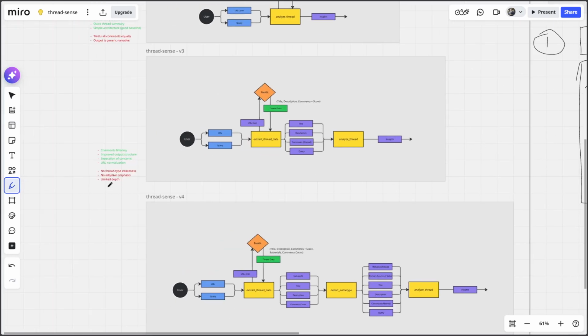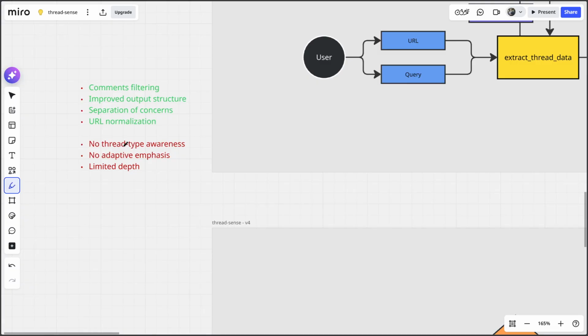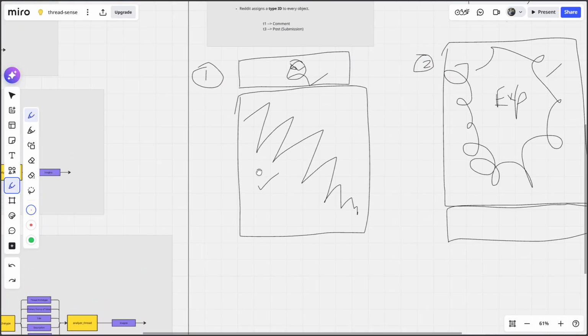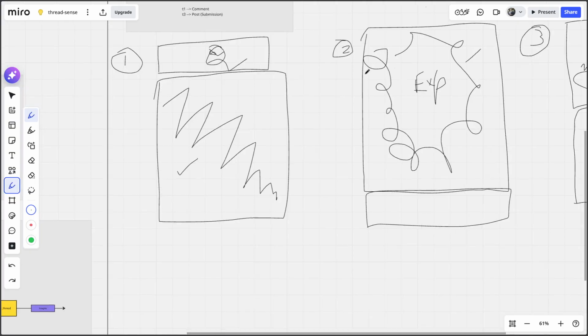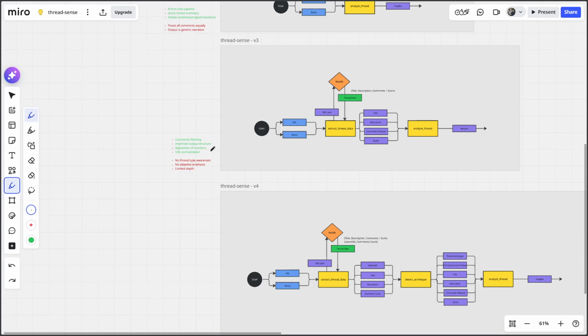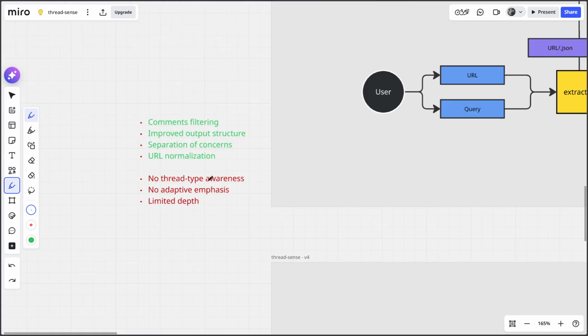So if you look at the comments, we did not bring in any type of thread type awareness, right? So this is a question type post, this is an experience sharing post, and this is more of a balanced post, right? So we want to capture this awareness here, and there is no adaptive emphasis.